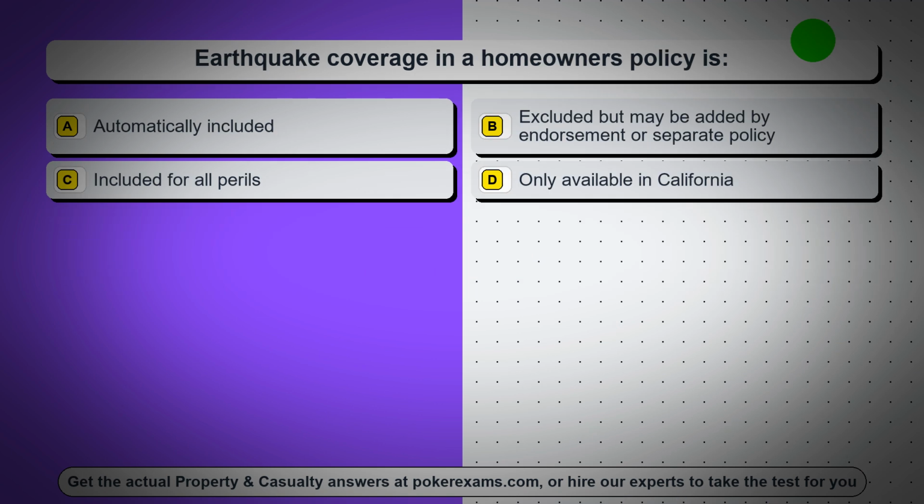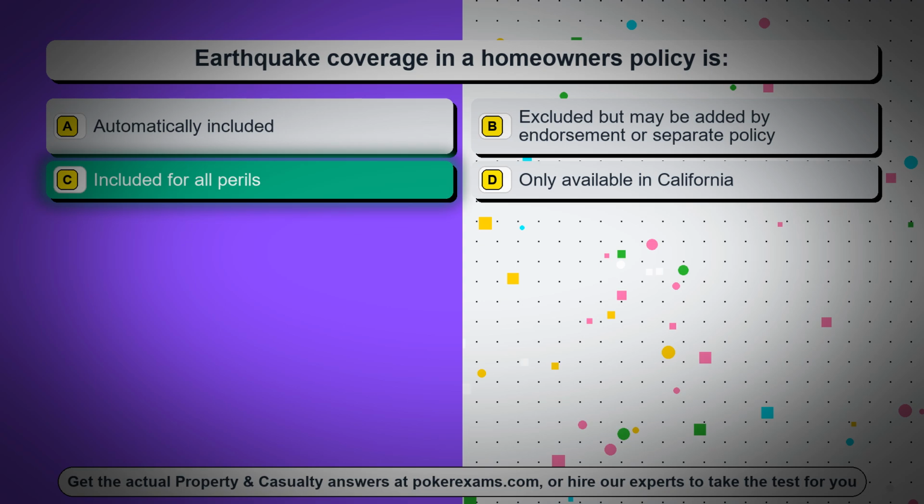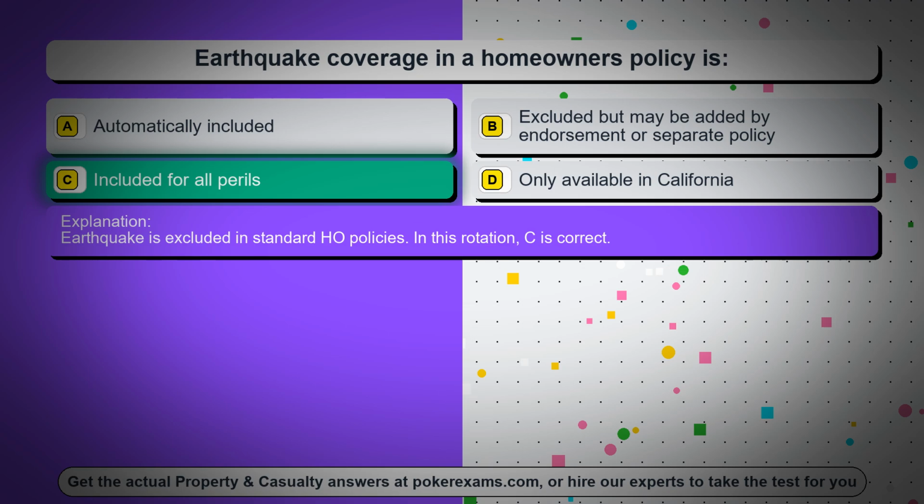Question 22. Earthquake coverage in a homeowner's policy is: option A, automatically included; option B, excluded but may be added by endorsement or separate policy; option C, included for all perils; option D, only available in California. The correct answer is option C, included for all perils. Earthquake is excluded in standard HO policies. In this rotation, C is correct.